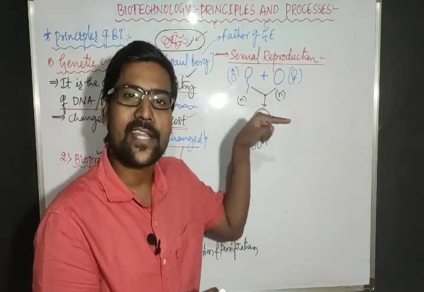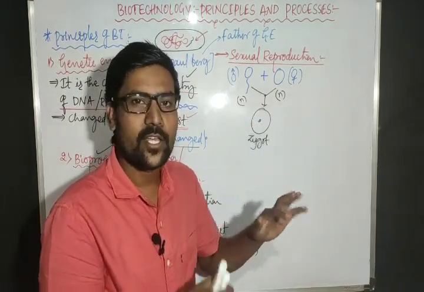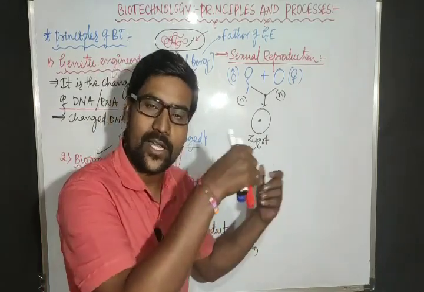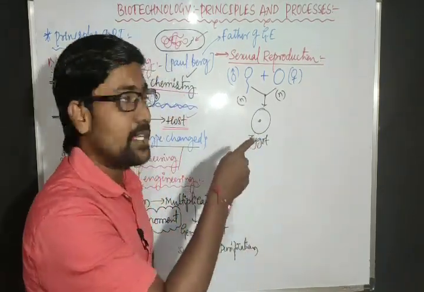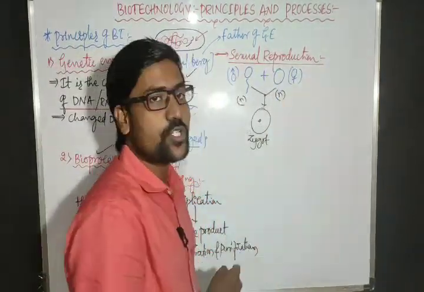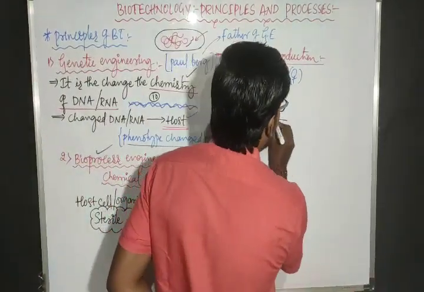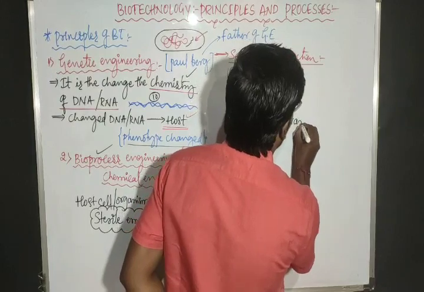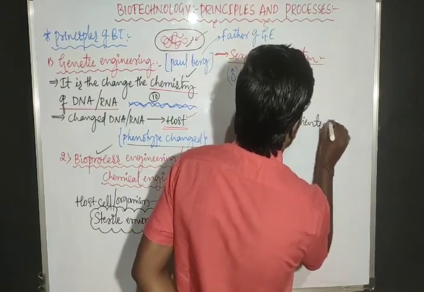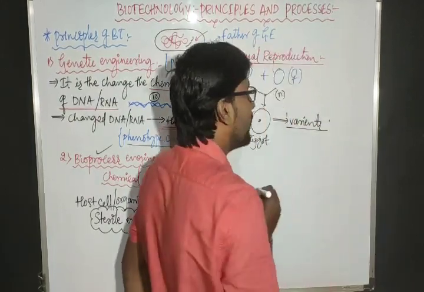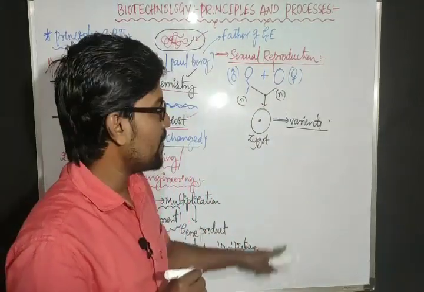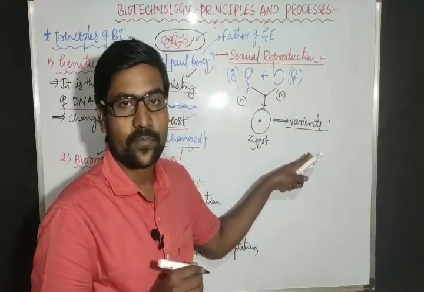But here the mixing is natural. It is occurring naturally. Here no one is doing that. That means here also, by sexual reproduction, we are changing the organism, and those changed organisms we refer to as variants. What do we refer to them as? Variants. Why? Because here variation is occurring.